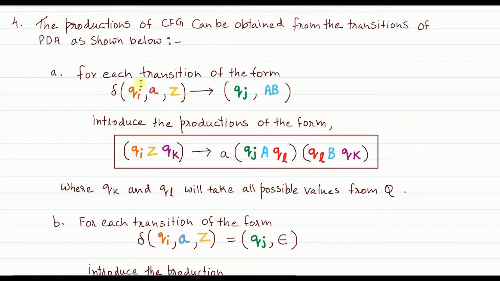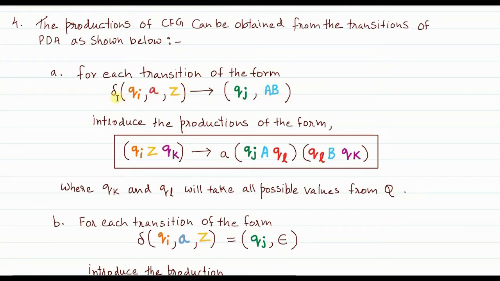So the transition is: when you are in state Qi, reading A from the input string, and when Z is the topmost element of the stack, suppose the PDA moves to state Qj, and in this process it pushes the string AB onto the stack. Now why AB? Please note there are two symbols here. Z is the topmost element of the stack, and once it is popped out for concatenation, it is called A. It's so simple, right?